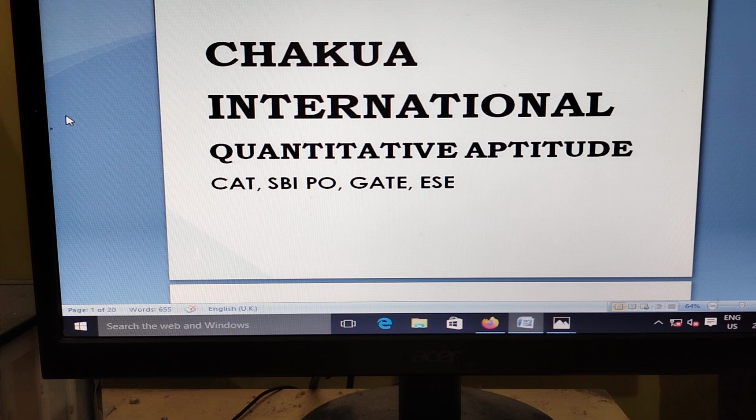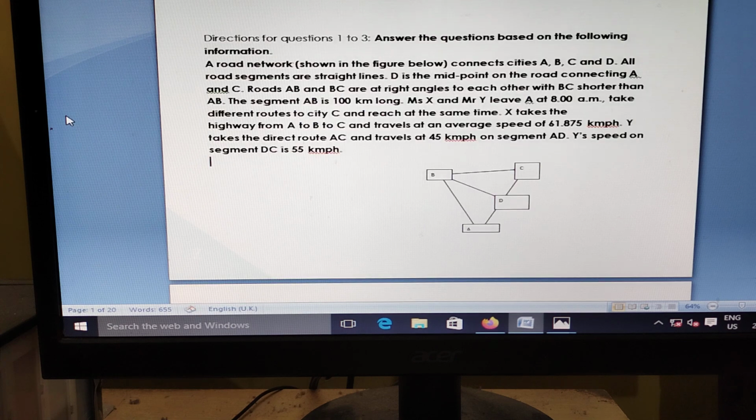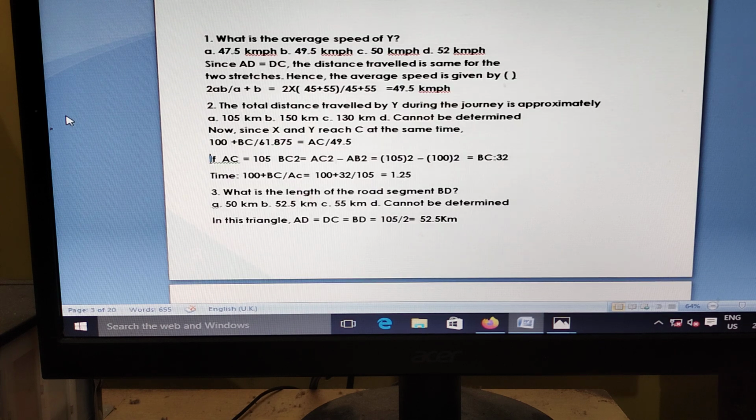This is the last presentation on quantitative aptitude, CAT paper, going to content on 28. Here some questions are there, followed by some answers, and it is all self-explanatory. No need to repeat. I'll simply give the main points. There is one figure. You have to answer 1 to 3: average speed, total distance traveled, length of the road.